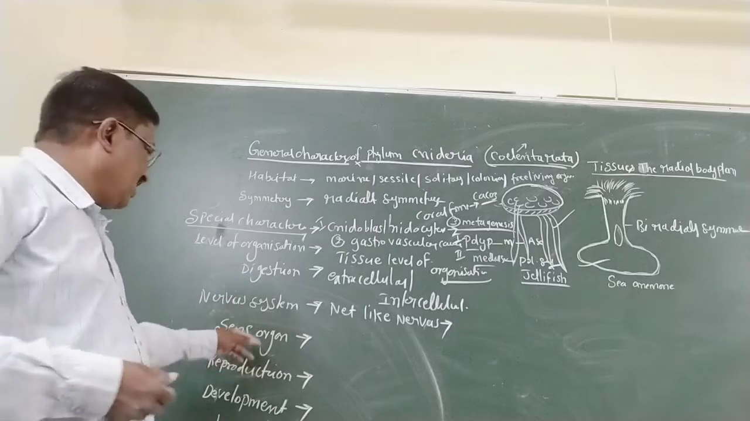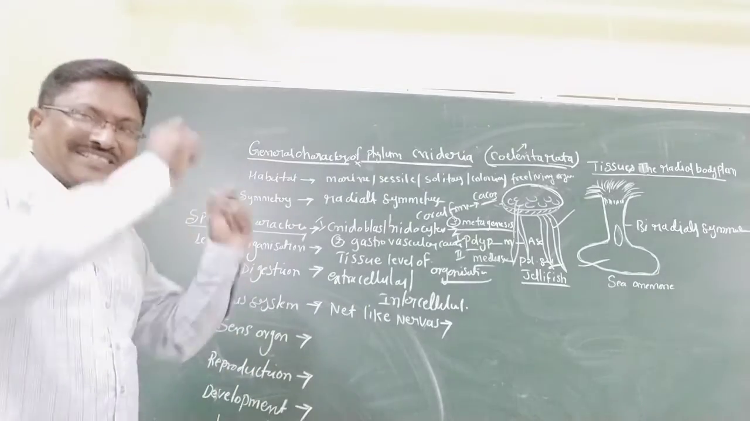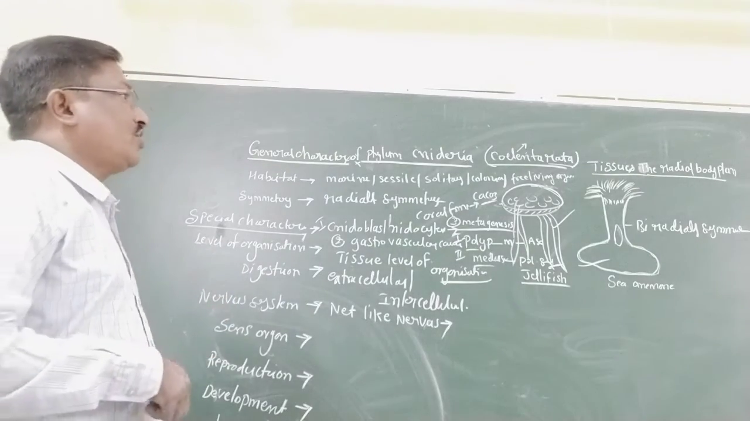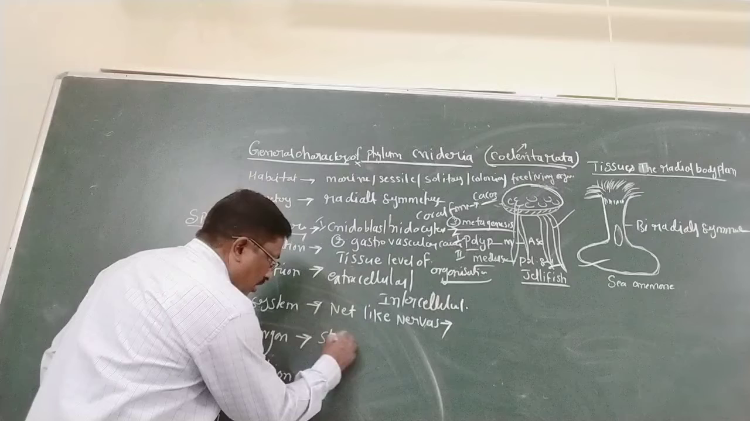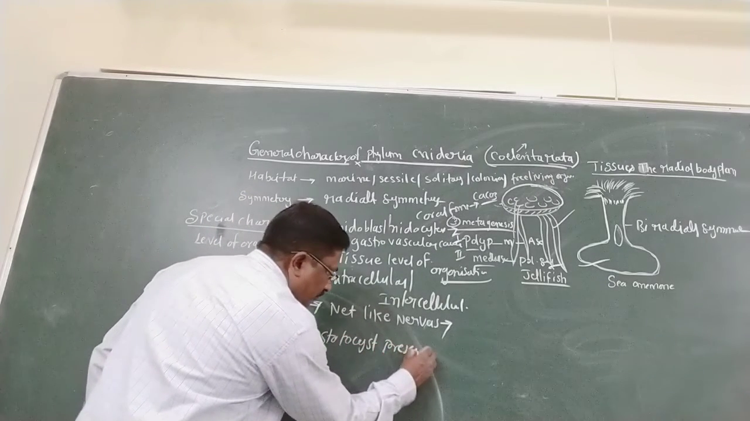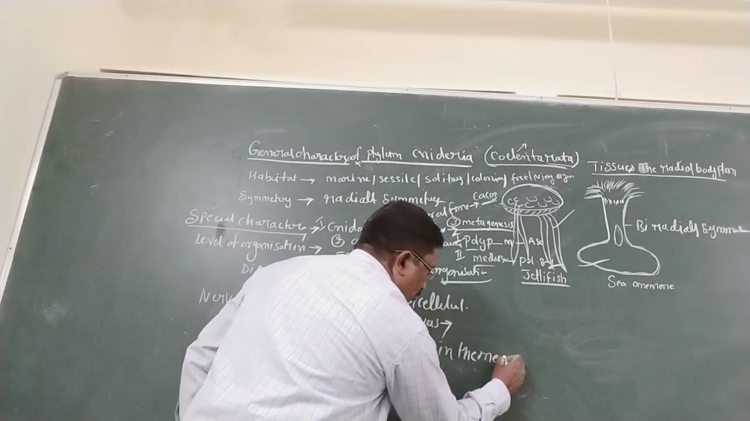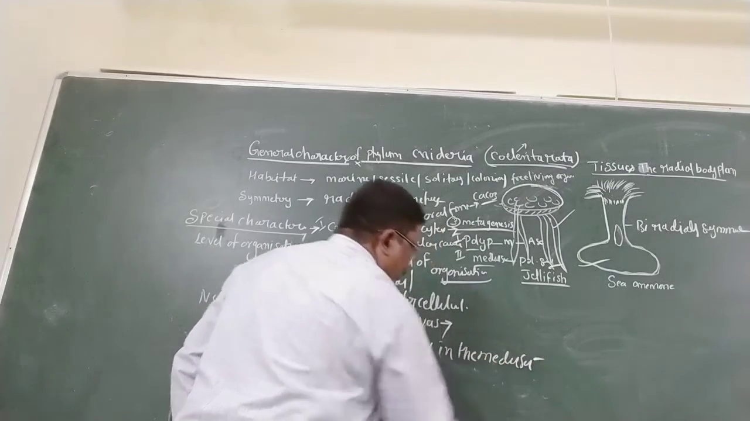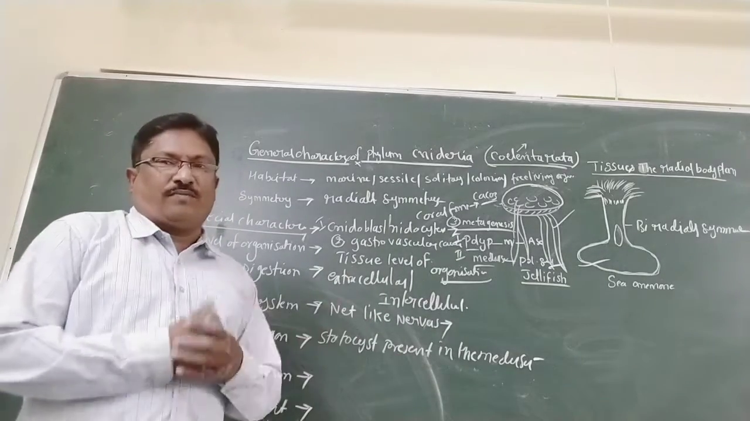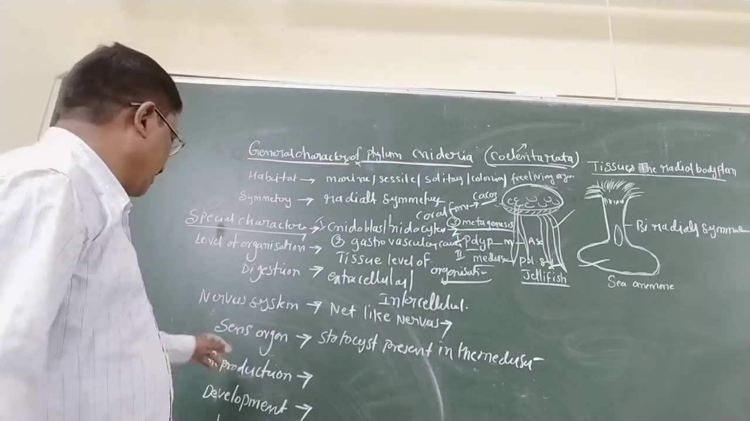That is the sense organ. A special type of sense organ is present. Where is it located? In which form? The statocyst is present in the medusoid form. Statocyst is one of the sense organs, located in the medusoid form. So that is the sense organ.